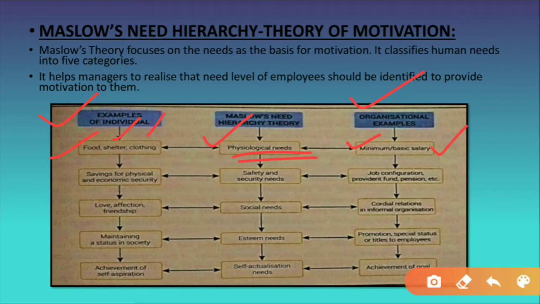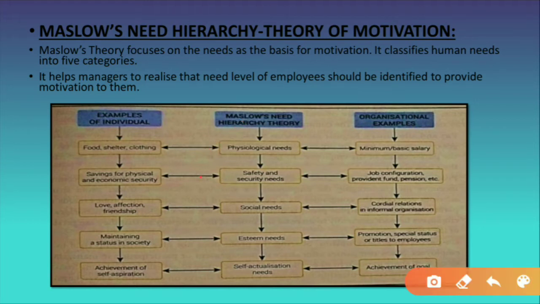See students, any employee in the organization works for what? For what reason do they do the work? For earning money. So the basic reason and the basic need is what? To earn a good salary or wages. Okay, so this is about physiological needs.